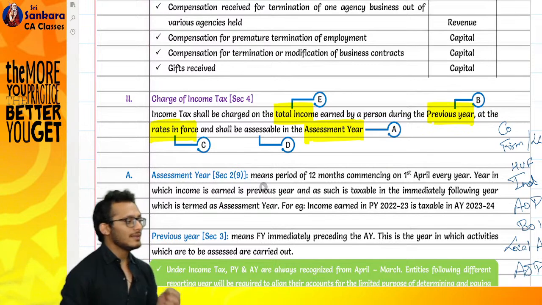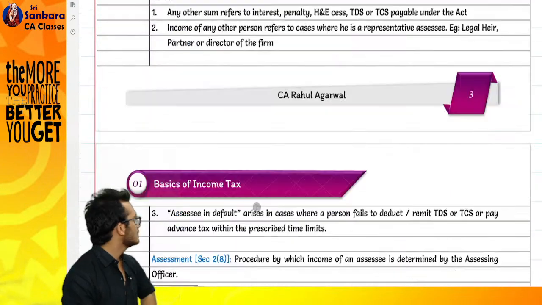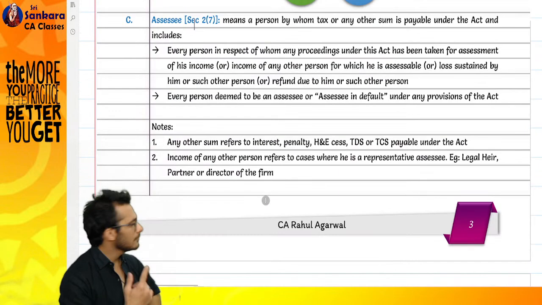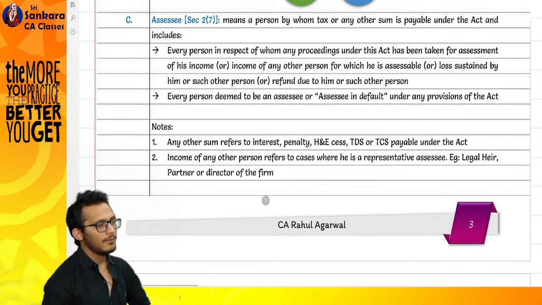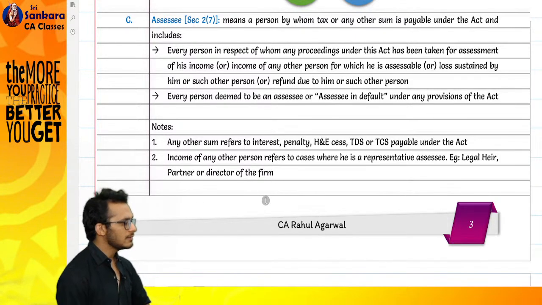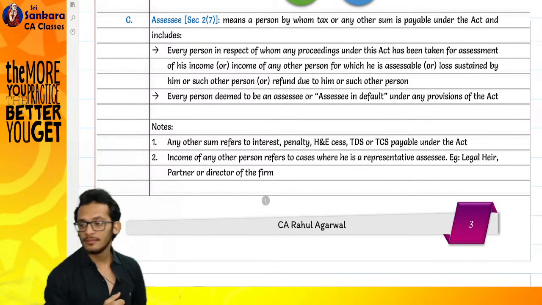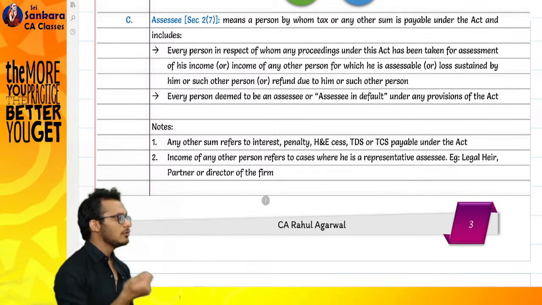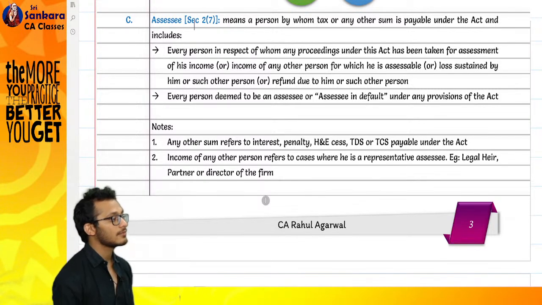Here, assessable has a definition called assessee. What happened is I was asked to assess my own taxes, and the department is going to verify my taxes. The department came and told me, I am going to verify your taxes.